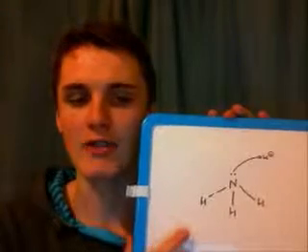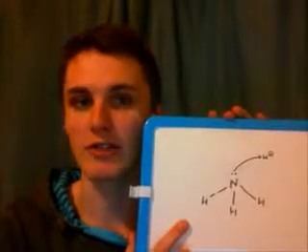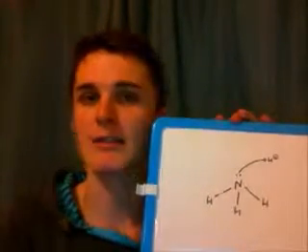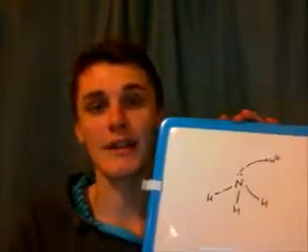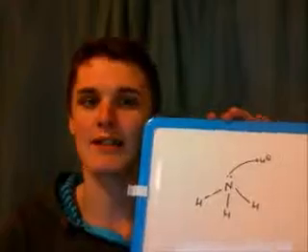you can see that the nitrogen is donating a pair of electrons to the proton as a base. So you can say a base is an electron donor, and the proton is an electron acceptor as an acid. So an acid is an electron acceptor. Now you can use that as a general rule for all acids and bases, and this is called a Lewis acid and a Lewis base. Now you may say that I've just made this a lot more complicated than it needs to be, but there is an example that this doesn't apply, and I'm going to show you that right now.